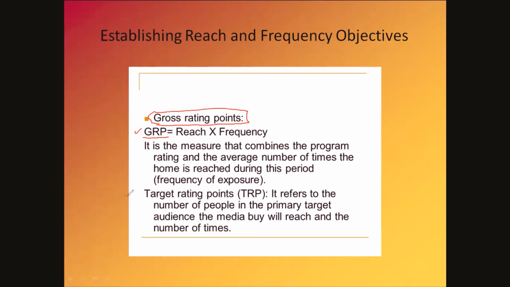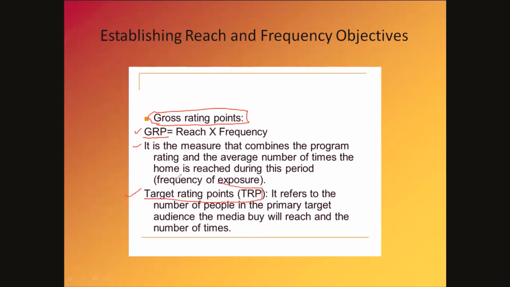And another is target rating point. So gross rating point is GRP, and GRP is the combination of rating and average number of times the audience is reached. That means GRP is a measure. GRP is measured by reach and frequency. Okay. And what is TRP?